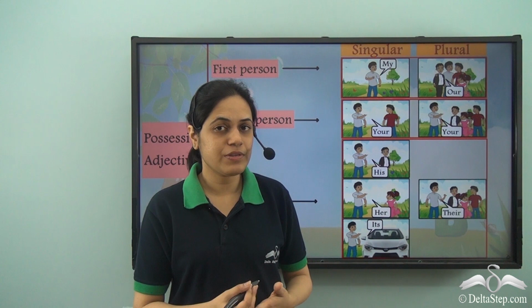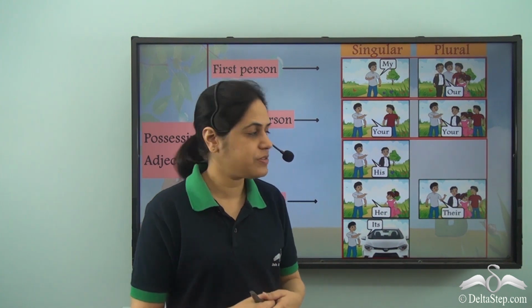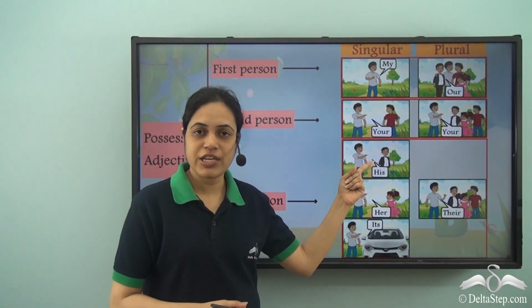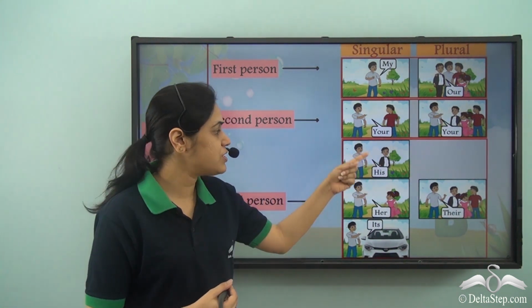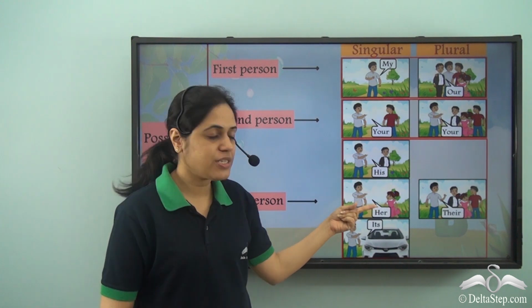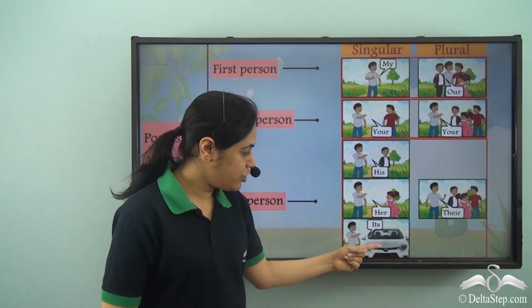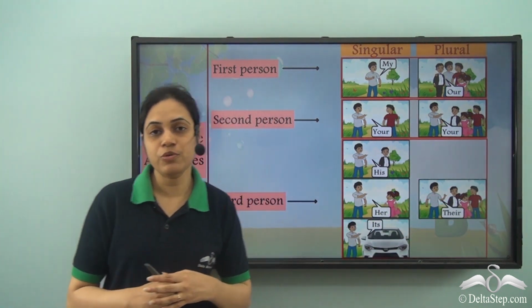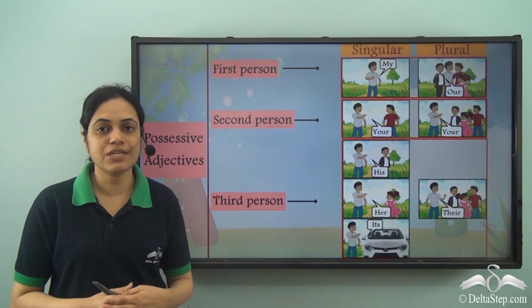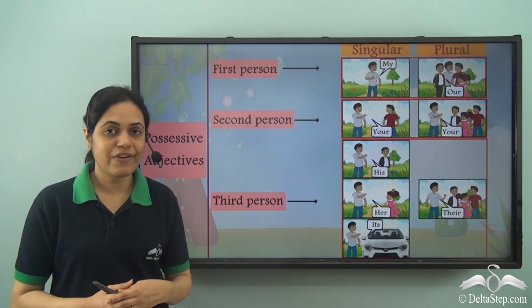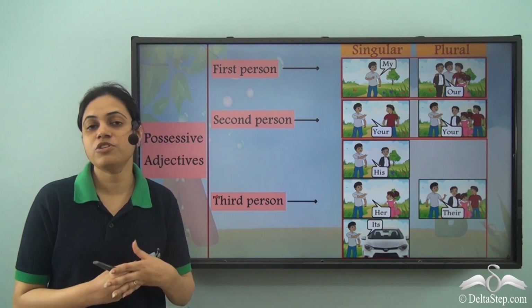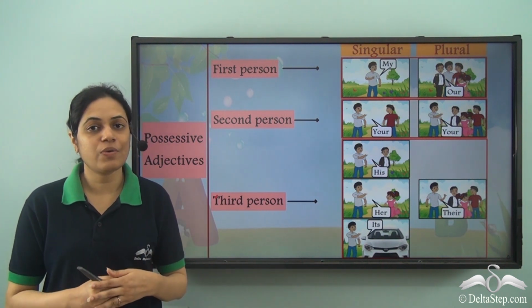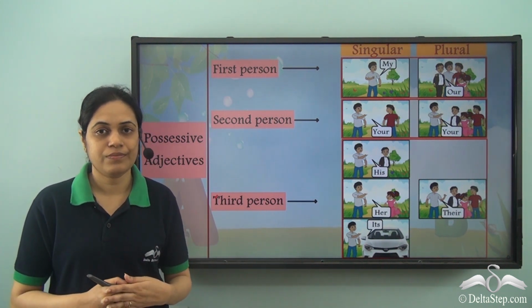It could refer to one person or even more than one person. And for third person masculine gender, the possessive adjective used is his. For feminine gender, it is her, and for neuter gender, its. And for third person plural, the possessive adjective used is their. So possessive adjectives are the adjectives which show possession and belonging, and they answer the question whose.